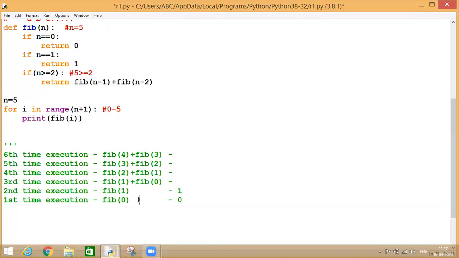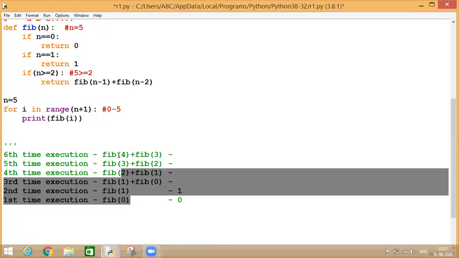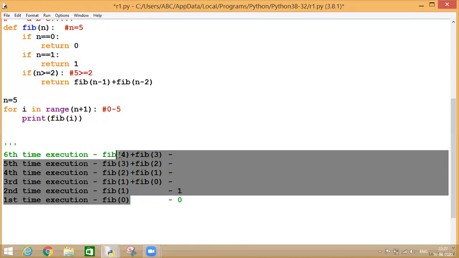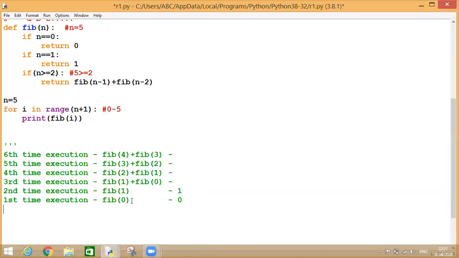So it has been stacked from top to bottom in this way. So execution will start from top and slowly it will come till bottom. So let me write the results over here. It was the result of fib of 0 basically. It was the result of fib of 1.